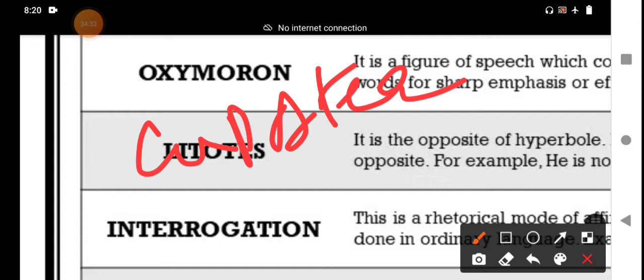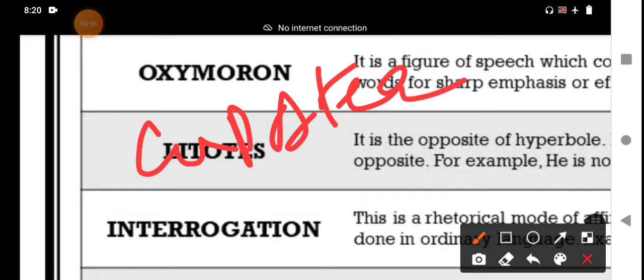Even a common man is using it. For example, "They don't exactly have an ordinary relationship." Two close friends are there. We make a statement about them. What is that?